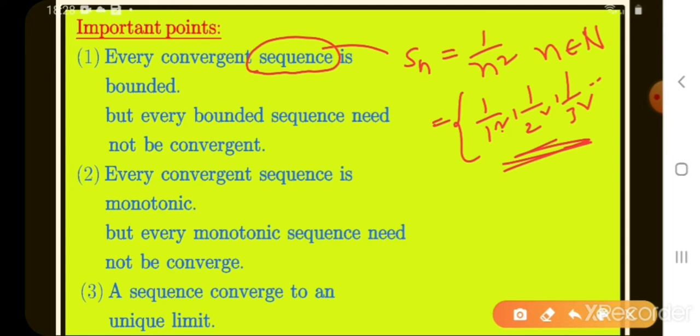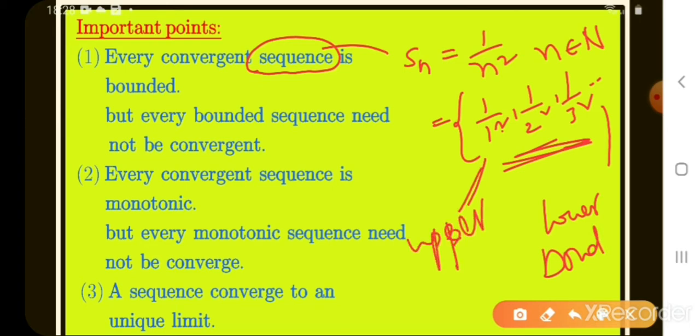Every convergent sequence is bounded. Bounded means if a sequence has a minimum value, that is a lower bound, and a maximum value, that is an upper bound. If a sequence has both a lower bound and an upper bound, it is called bounded. What is the meaning of convergent? Convergent means if the sequence has a limit, then it is convergent.